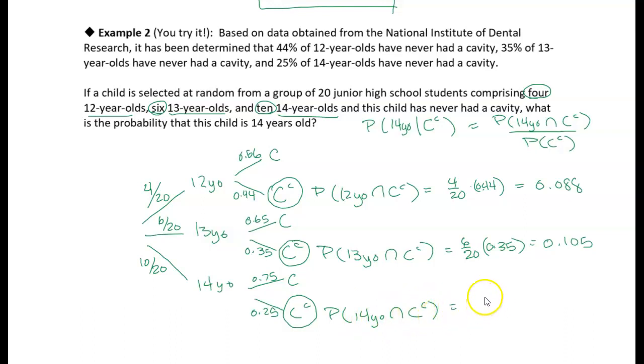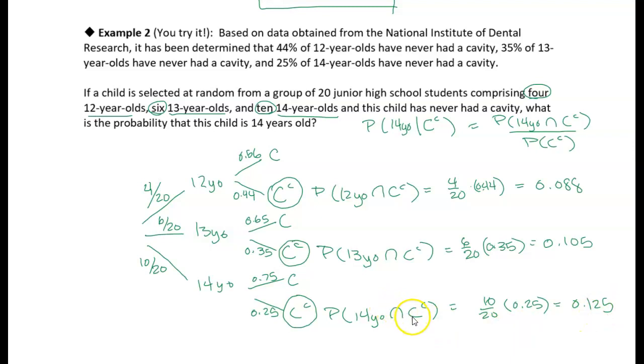Well, there's a 10 out of 20 chance that we choose a 14-year-old, and then 25% of them have never had a cavity. So that gives us 0.125.